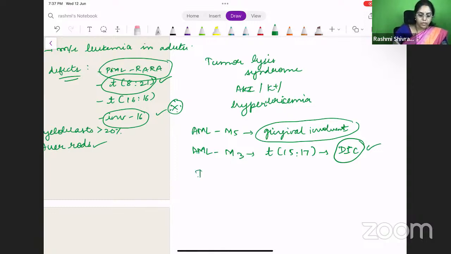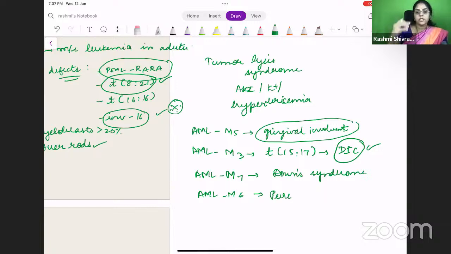Next will be AML M7. This is more common in patients with Down syndrome. And AML M6. This is pure erythroid leukemia. So other types will all be related to the monocytes, myelocytes, all those things, but this alone, you have to remember, is related to the erythroid series, pure erythroid leukemia.